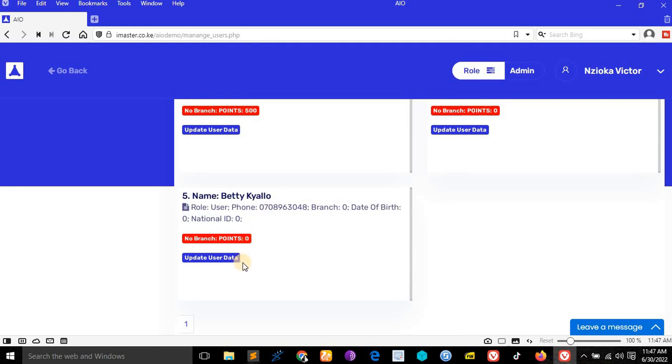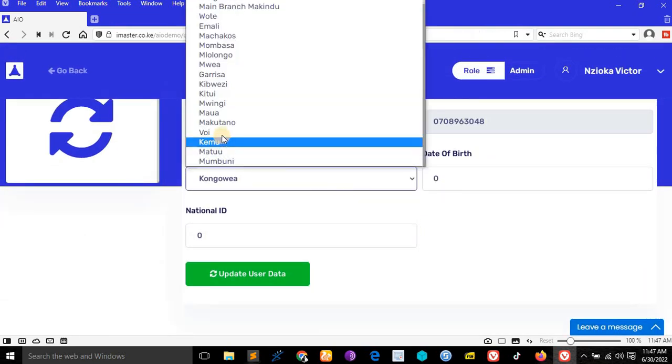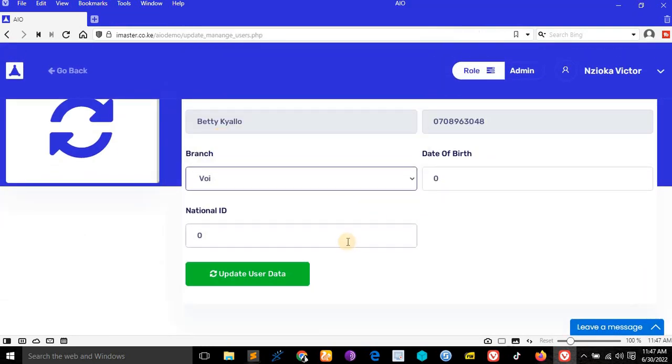So we will log in as Betchala, then sell something in the branch. Let me add a branch here. Voi is the branch. We have added some items.